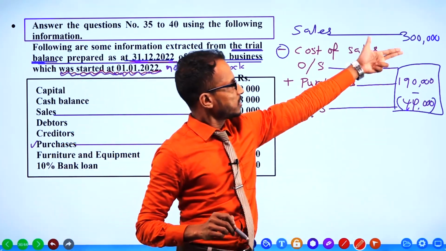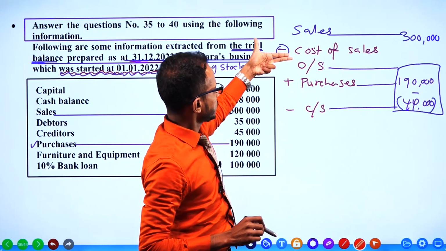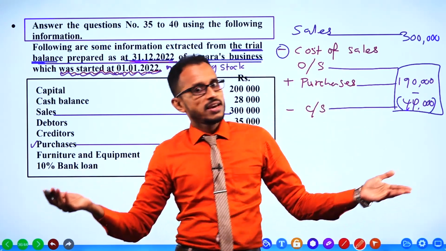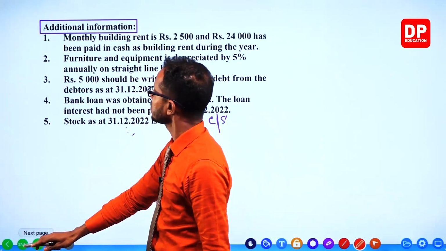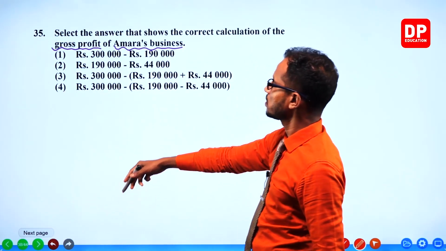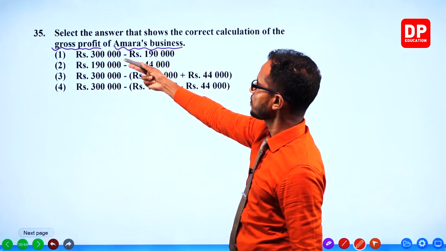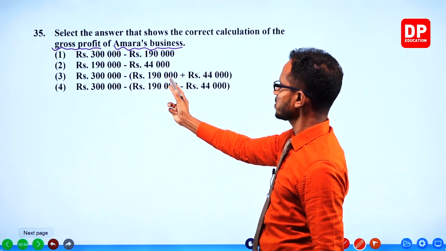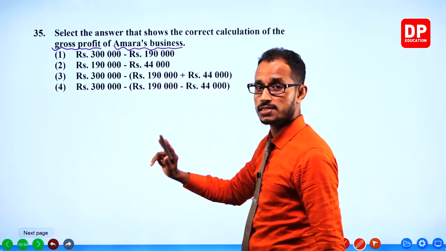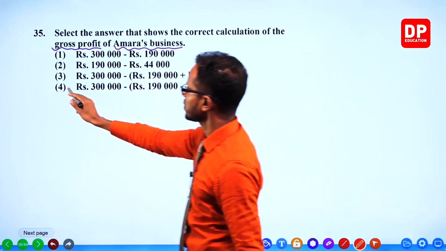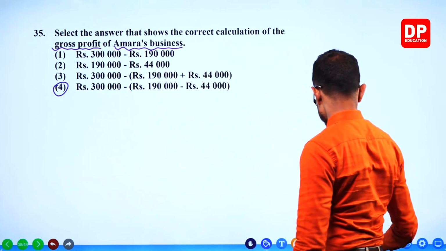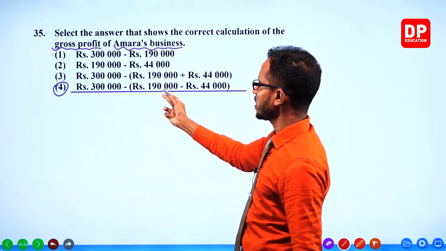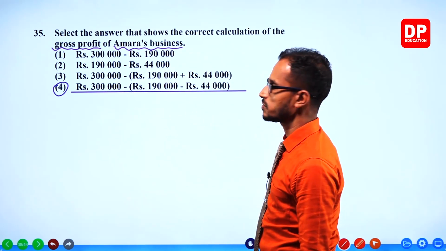So that is the calculation: 300,000 minus 190 minus 44,000.